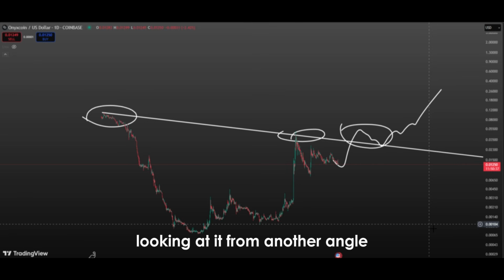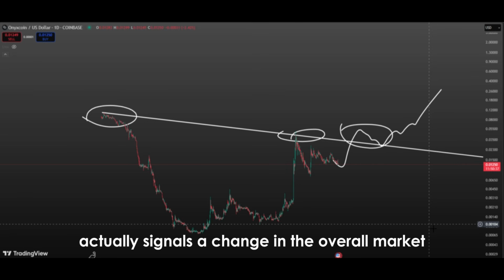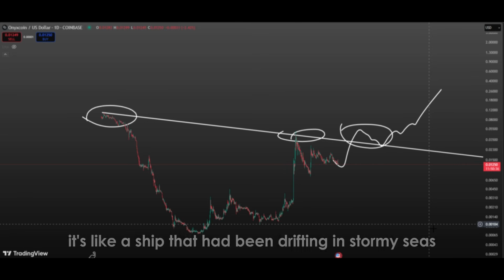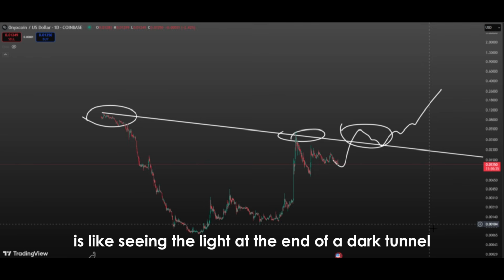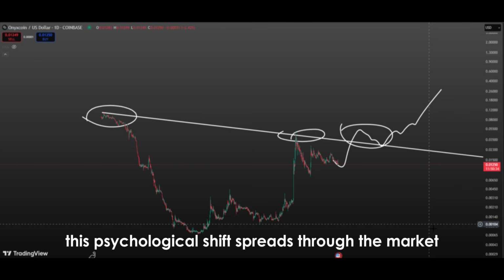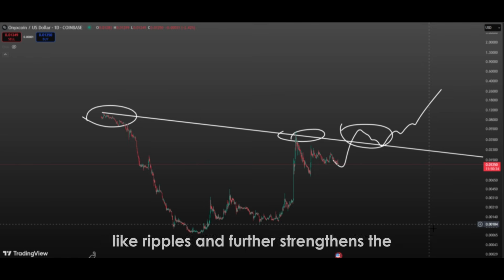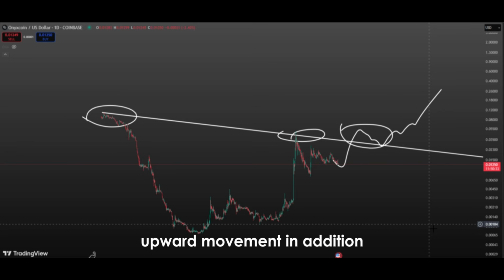Looking at it from another angle, a downtrend breakout actually signals a change in the overall market direction. It's like a ship that had been drifting in stormy seas finally spotting the harbor. For investors, the breakout of a downtrend is like seeing the light at the end of a dark tunnel. This psychological shift spreads through the market like ripples and further strengthens the upward movement.